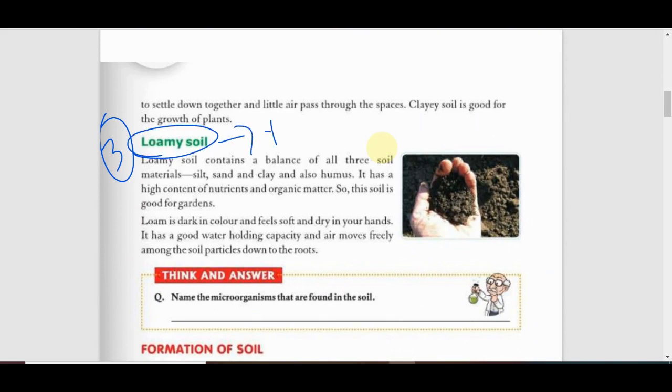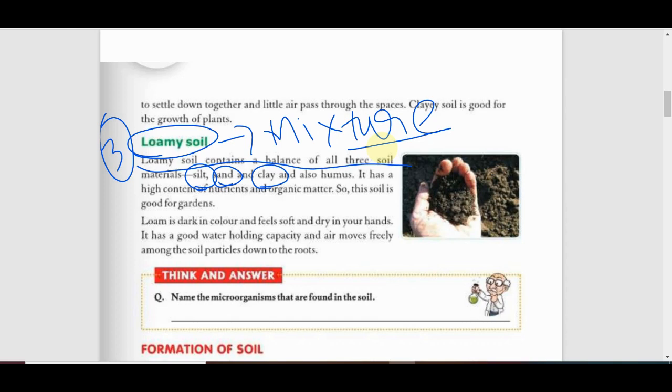Now we will discuss the loamy soil. So loamy soil, you have to remember, is a kind of mixture. And a mixture of what? A mixture of all types of soils. You will find silt, you will find sand, and you will find clay. So loamy soil contains a balance of all three soil materials.